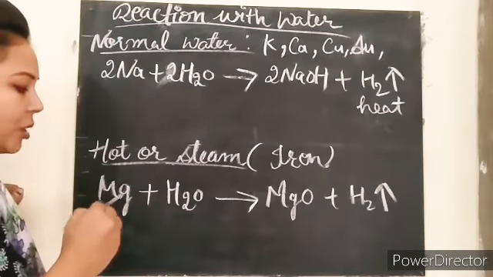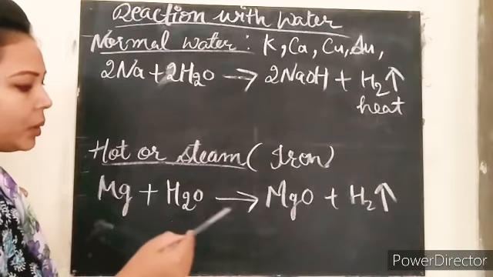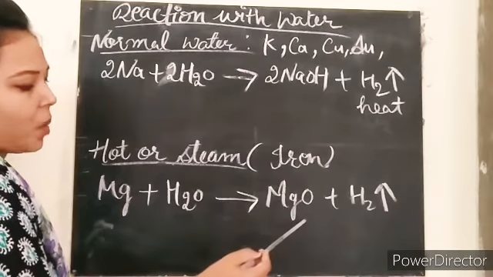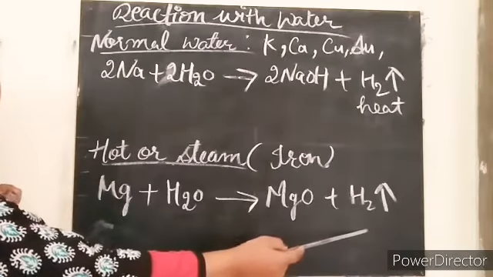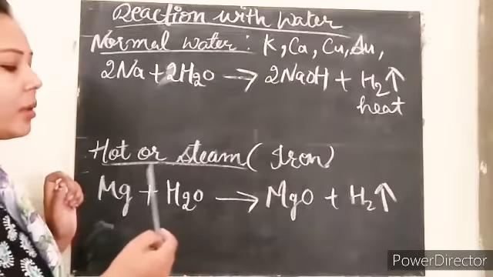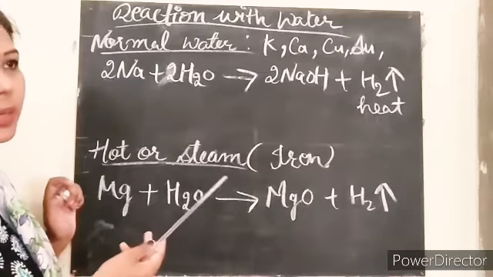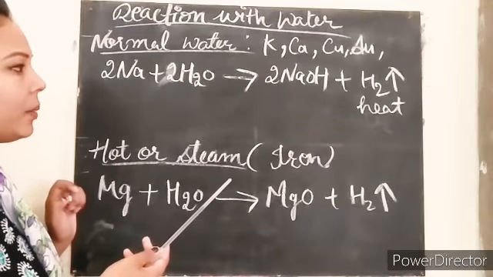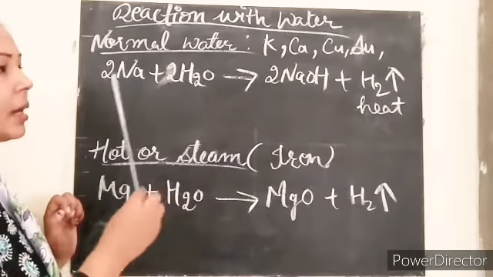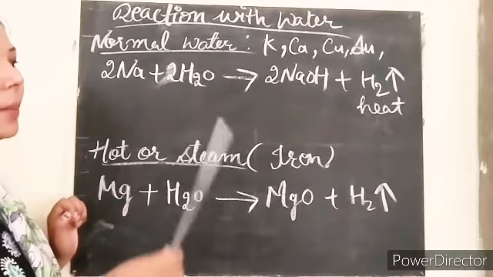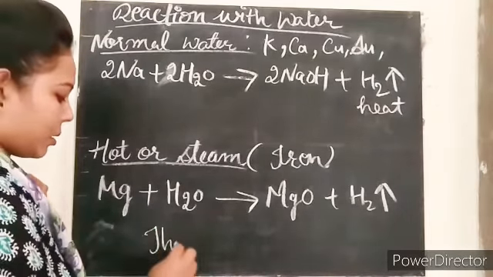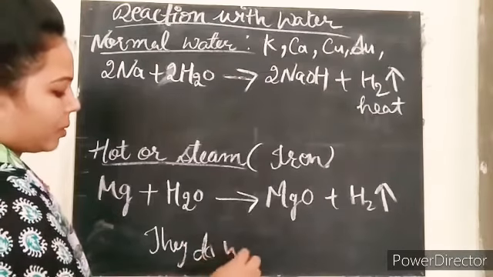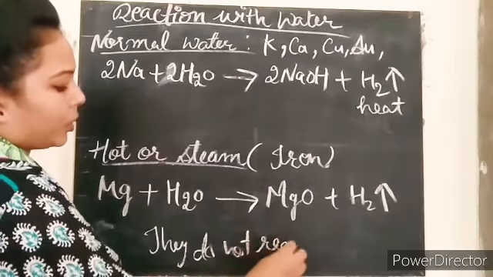When magnesium reacts with water, it gives magnesium oxide. Clear? And even with the heat, iron reacts with hot water or steam strongly. So metals are highly reactive with water, but non-metals do not react with water.